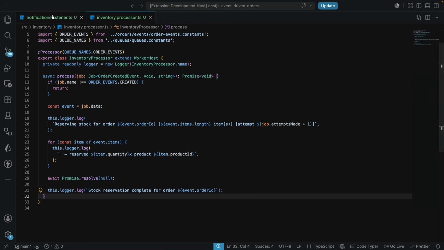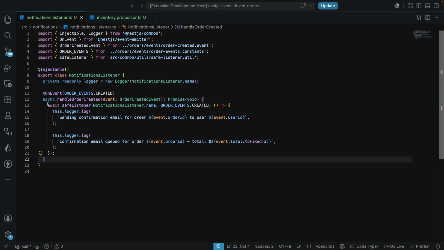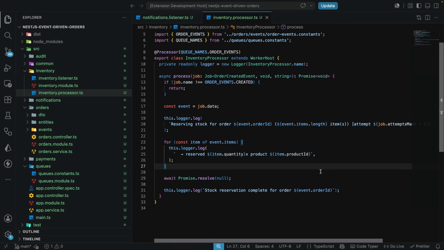I was actually going to tell us over here in the notifications listener, remember what happens to our save listener, because we do not use the save listener here. The reason why we do not catch errors here is because BullMQ is going to treat any thrown error as though it's a job failure, okay? And that job failure is what is going to power the retry and backoff that we configured earlier. We are going to have dead letter handling, which is coming in an upcoming video. But in this case, swallowing errors in the processor is going to silently disable the durability that this whole migration exists to provide, okay? So that's why we did not handle errors over here.